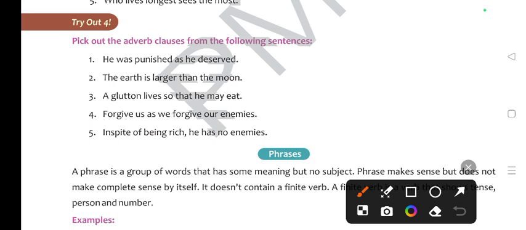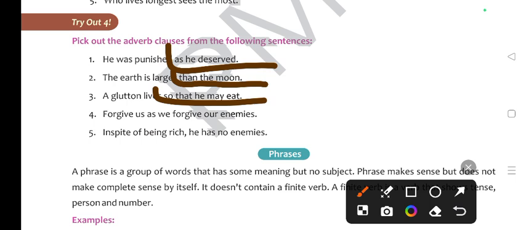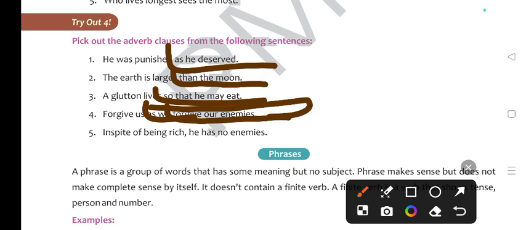अब हमें यहाँ पे adverb clause ढूंढनी है. Pick out the adverb clause from the following sentence. The first one, he was punished as he deserved. ओके तो एडवर्ब क्लॉज एज आपको पता है कि अगर एज से शुरू हो रहा है तो आपका एडवर्ब क्लॉज हो जाएगा. Next is forgive our enemies adverb clause. As we forgive, so as से शुरू होगा as we forgive. Next, in spite is what?